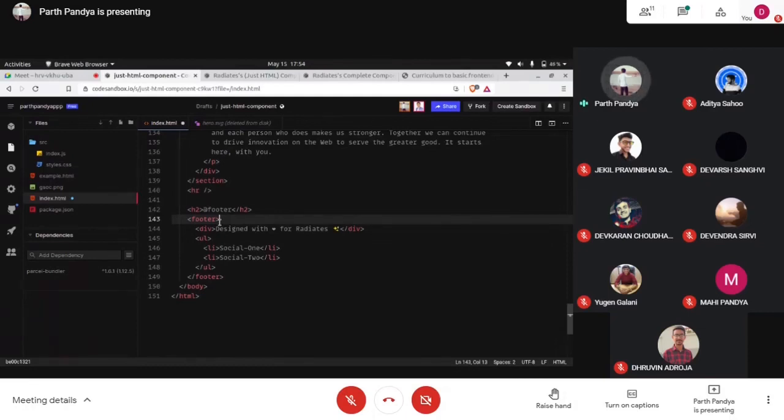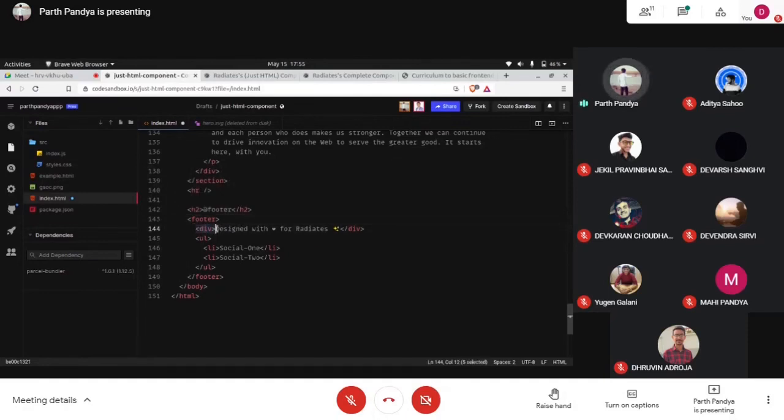Footer tag, it just tells the web browser that this is a footer. It does not do much. It does not add much value to the content included in it. It just tells the web browser that this particular thing is a footer, and you have to behave with that content as a footer, that yes, you are a footer.